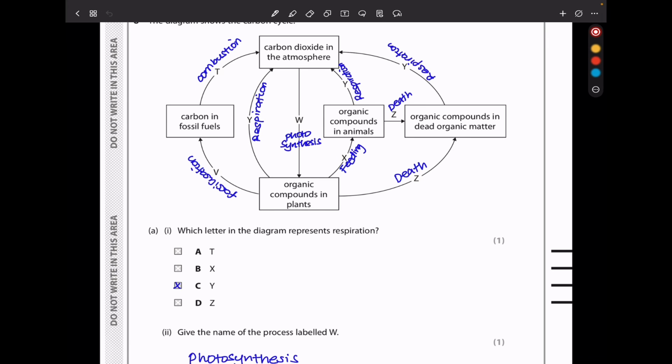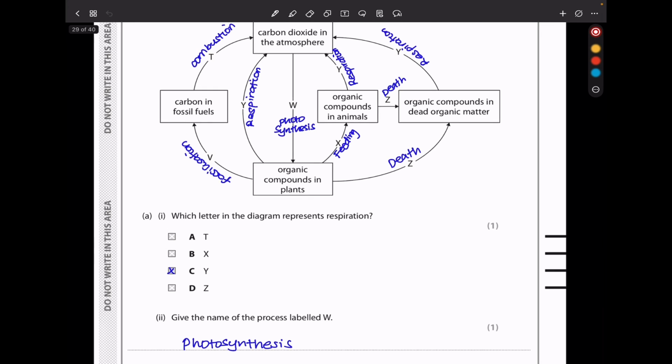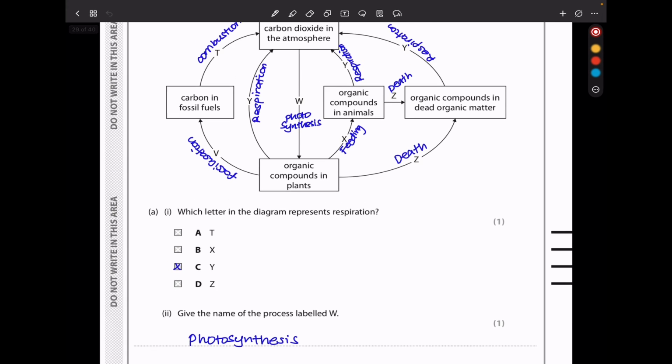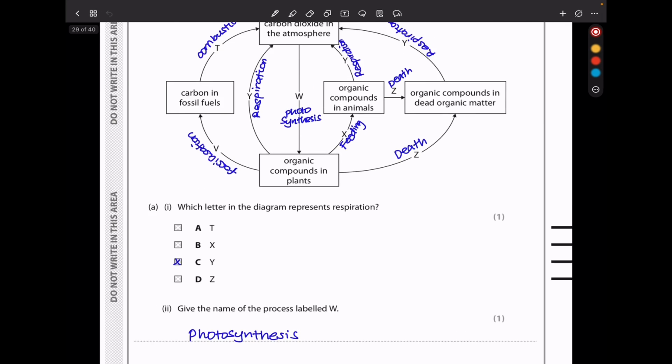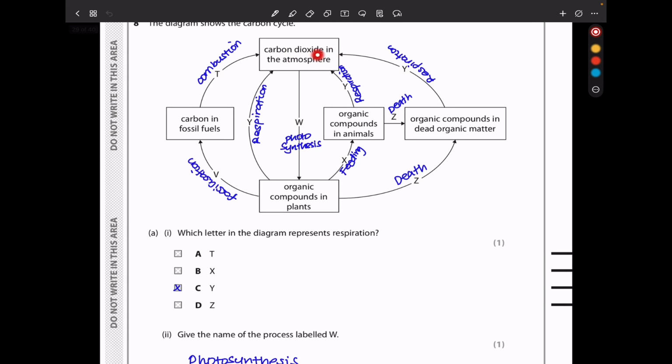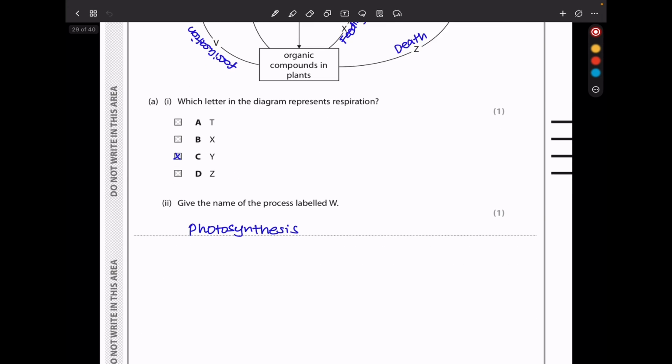I already labeled the others. This is death. This one here is going to be photosynthesis, as we can see there. That is going to be fossilization, and that is going to be combustion. Next, they say give the name of the process labeled W. This is photosynthesis, because we can see carbon dioxide from the atmosphere being converted into organic compounds within the plants, and that only occurs through photosynthesis.